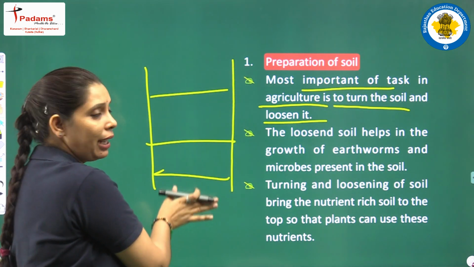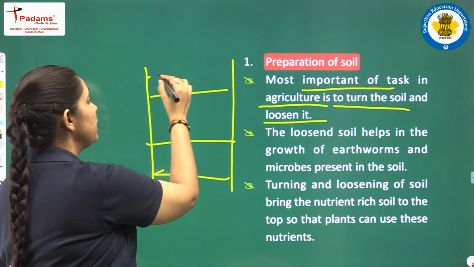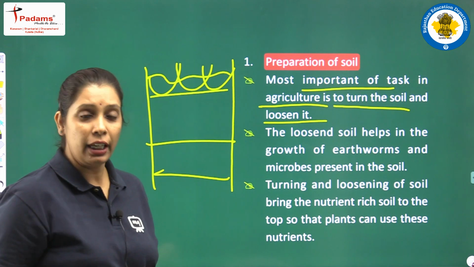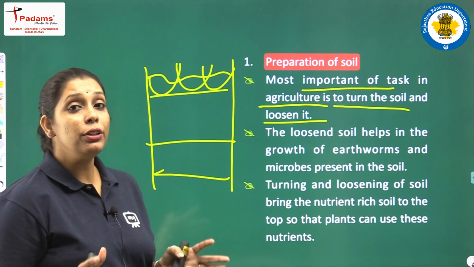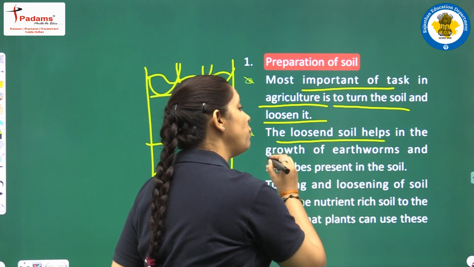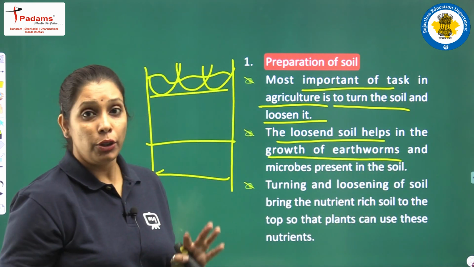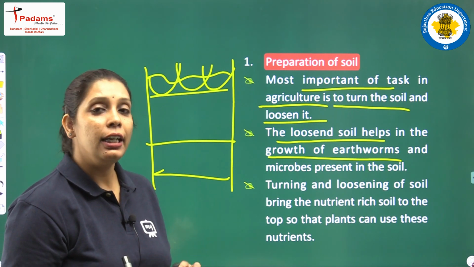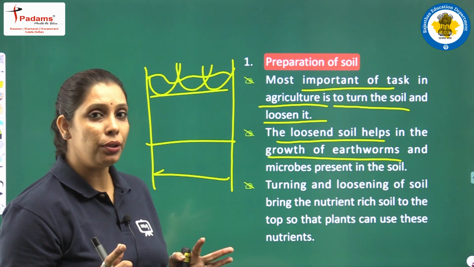फाइन. सपोज दिस इज द फ्लैटन फील्ड एंड इसमें मिट्टी जमी हुई है. हमने इसको क्या किया? उसको लूजन किया, उसको उलट पुलट किया. And what happened with the loosened soil? The loosened soil helps in the growth of earthworms, and students, you know that earthworms are farmers' friends. They make soil porous.